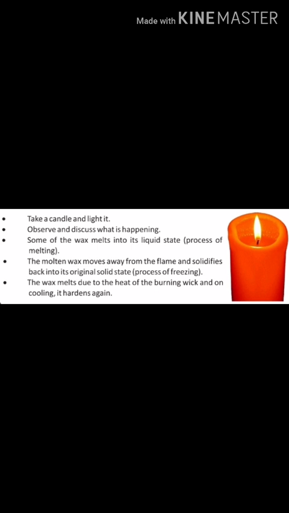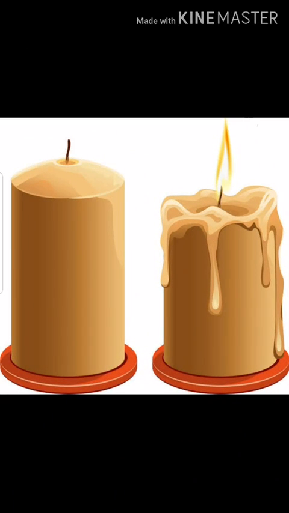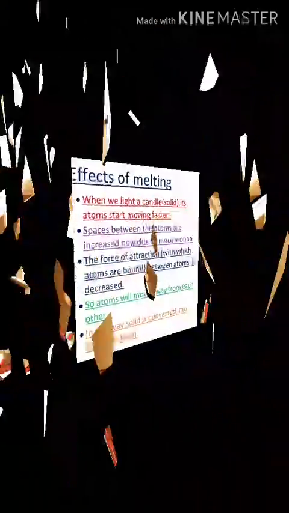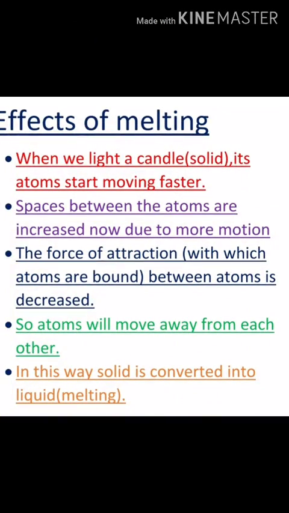Some of the candle wax melts into its liquid state, which we will call the process of melting. The molten wax moves away from the flame and solidifies back into its original solid state. This we will call the process of freezing. Now coming to the explanation of the effects of melting, or observation of melting.